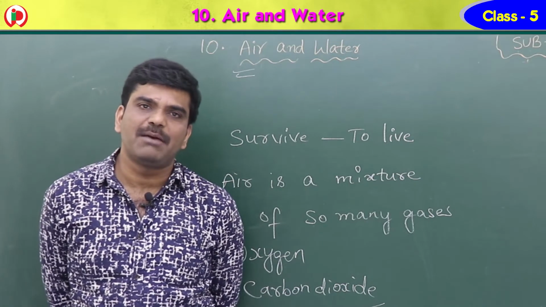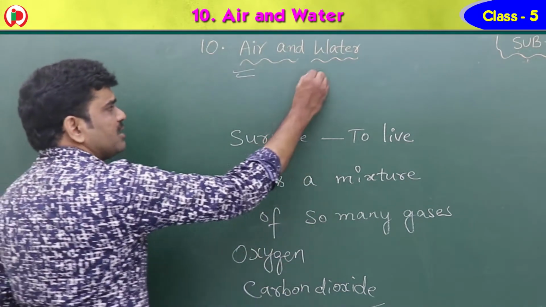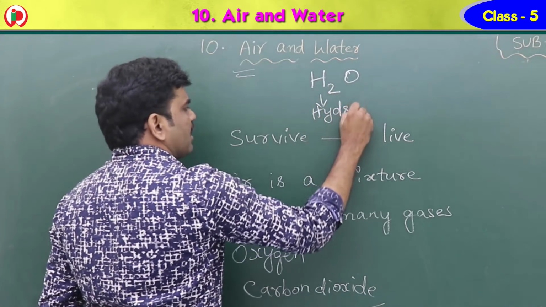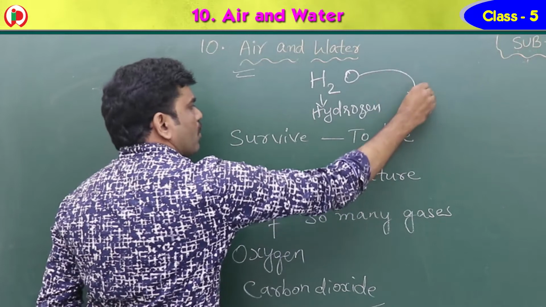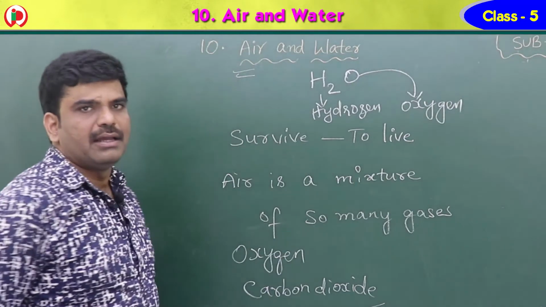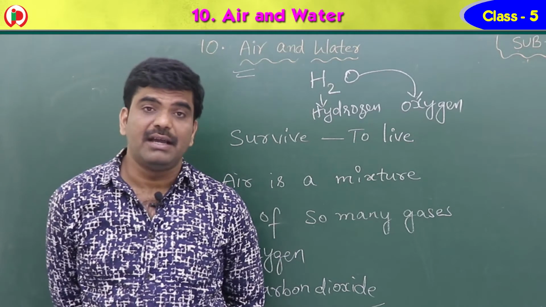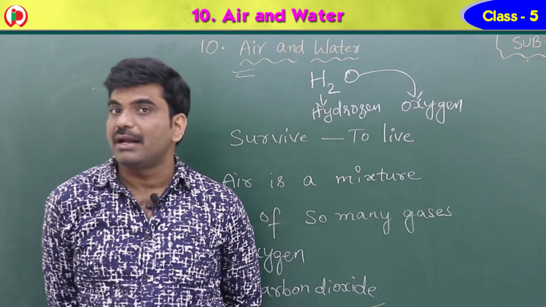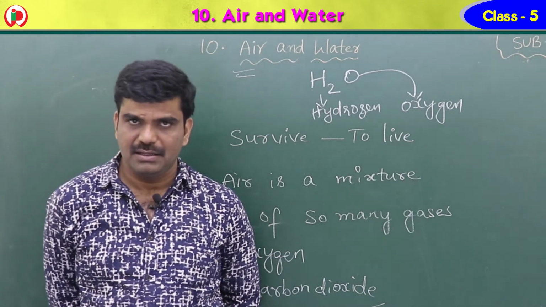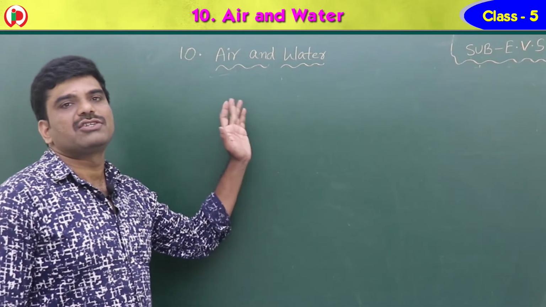Then what is this water made up of? Water is made up of mainly two gases, that is H2O. H2 is hydrogen, and O is oxygen. For proper digestion, water is required. Even each and every cell and each and every tissue requires water. So water is a very, very important component. Children, I have just given an introduction about air and water.